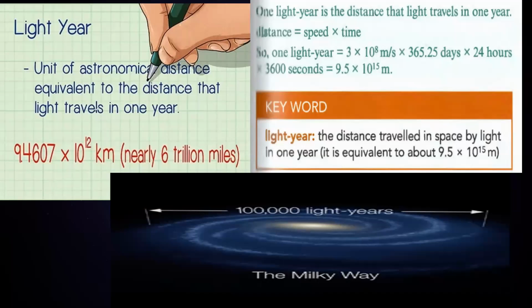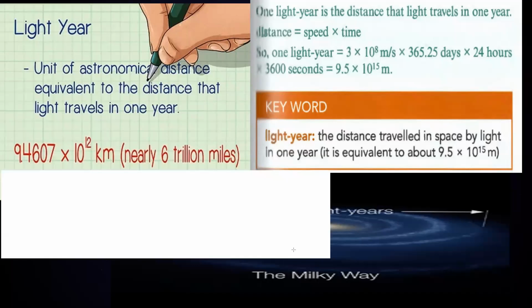Then what is a light year? A light year is the distance traveled by light in 1 year. How much distance the light covers in 1 year is known as the light year. So a light year is not a unit of time, it is a unit of distance. And how can we calculate the distance traveled by the light in 1 year?